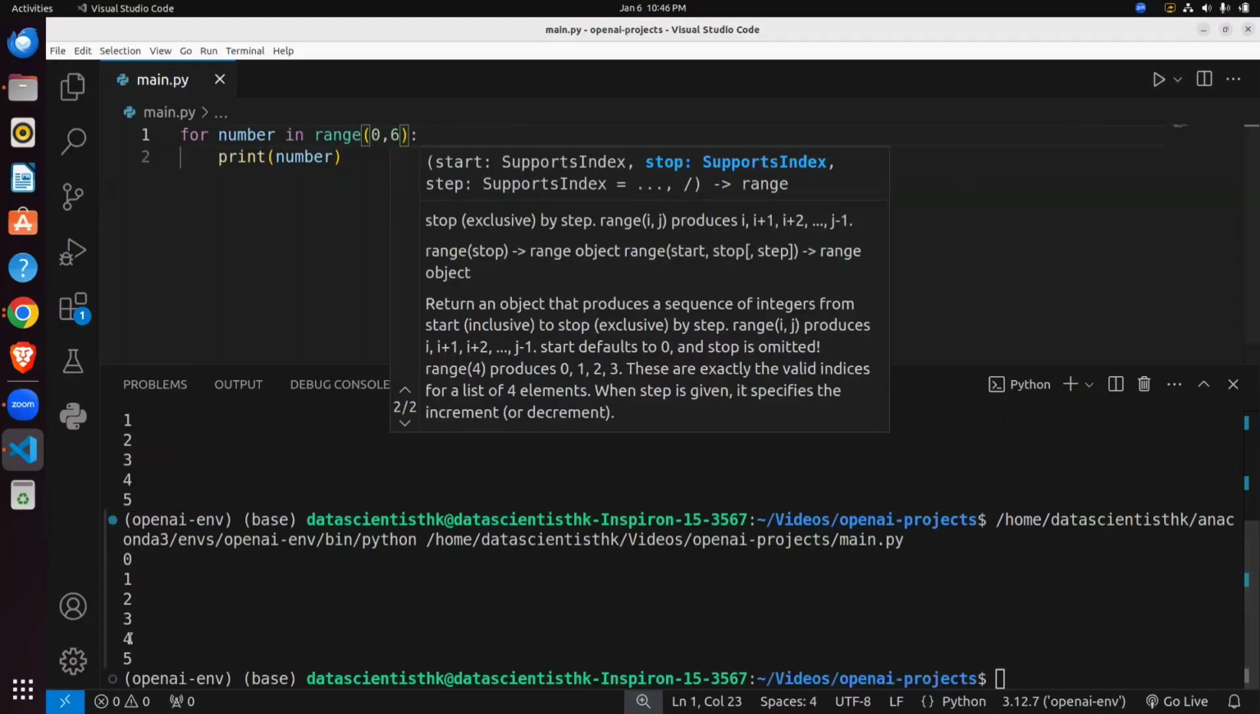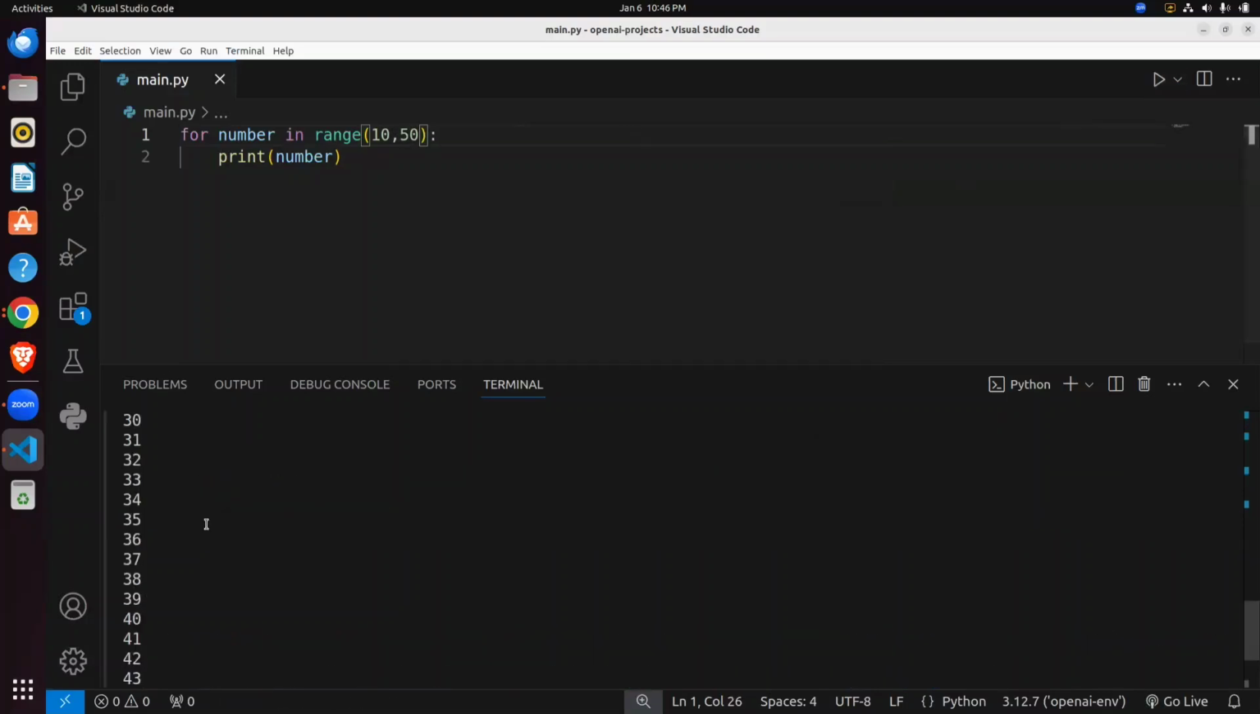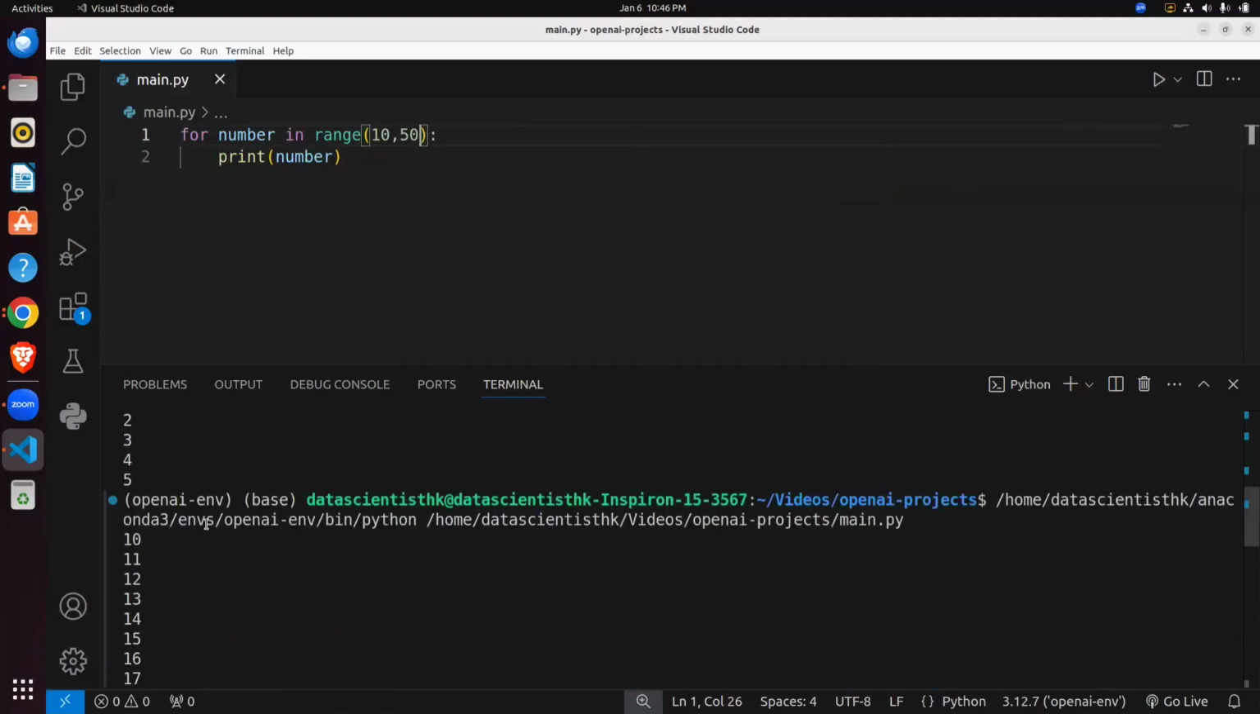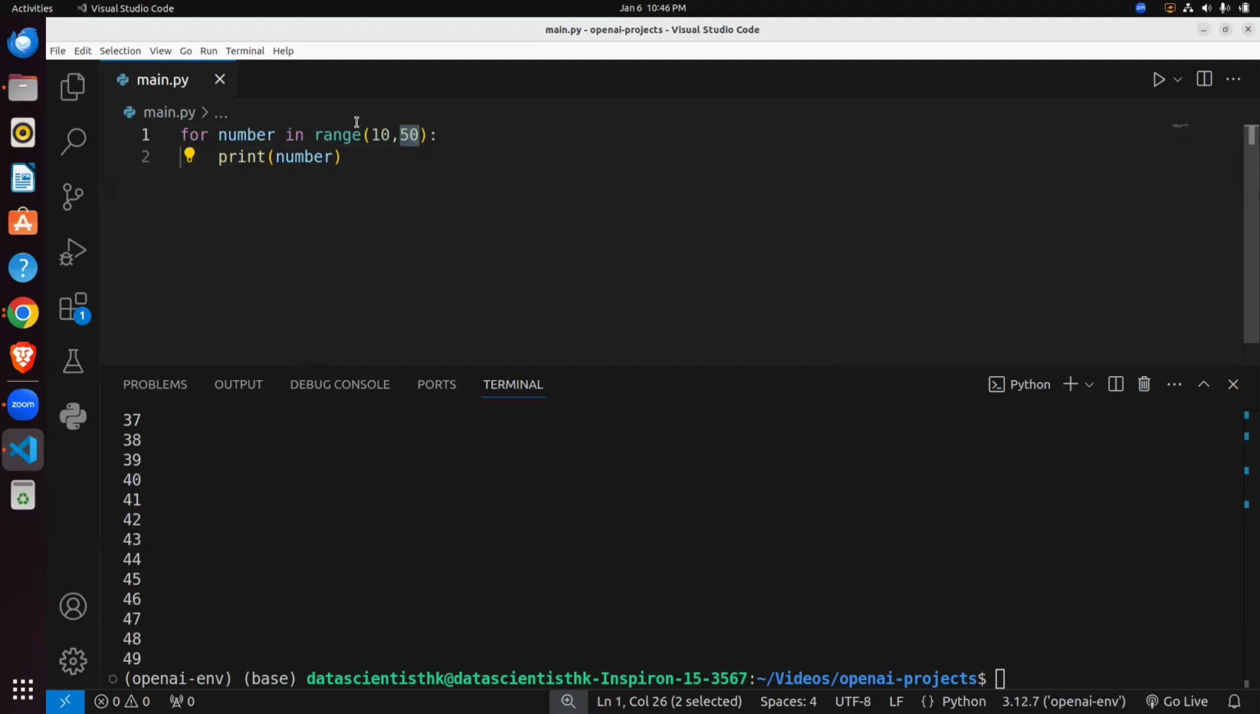same. Okay, suppose I want to run from 10 to 50, range 10 to 50. So you can see here, yeah, 10 to 49. Okay, so range excludes the last value.